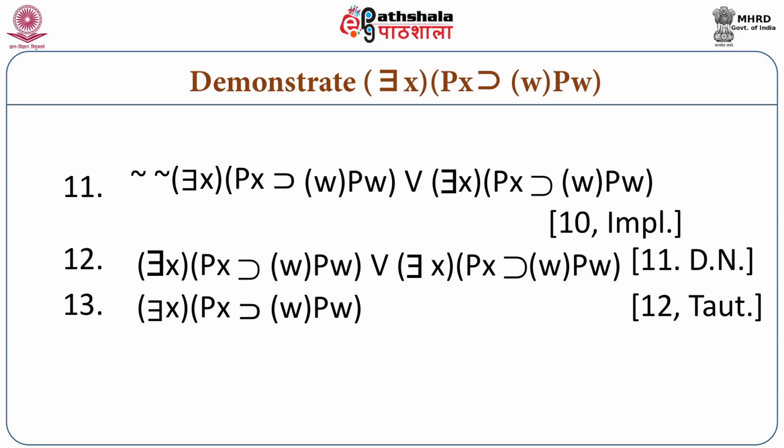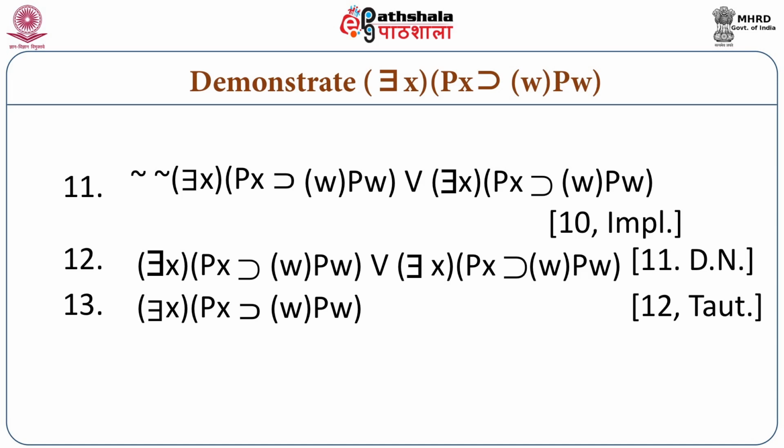With double negation, we have: there is an x such that if x is p implies for all w, wp, or there is an x such that xp implies for all w, wp. From here we can go on to step number 12, which is just elimination of double negation.